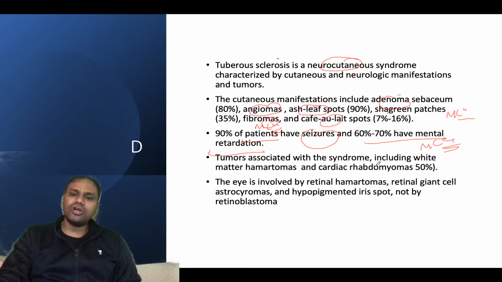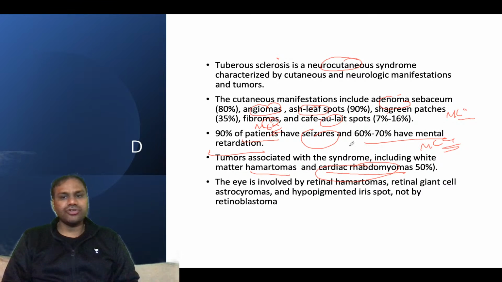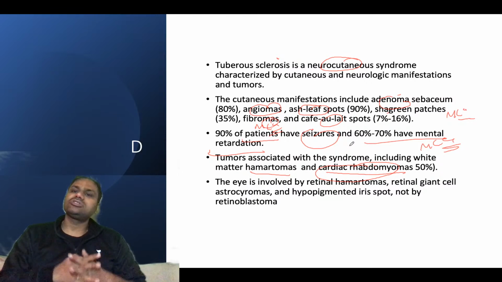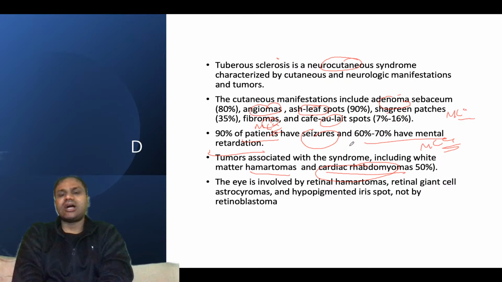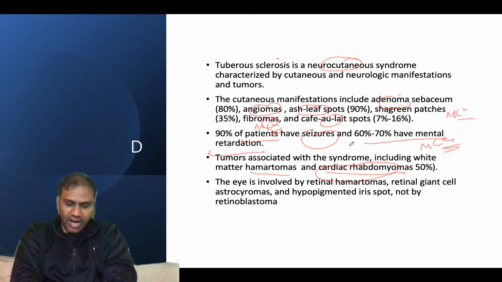Tumors associated with the syndrome include white matter hamartomas and cardiac rhabdomyomas. So most commonly it is cardiac rhabdomyomas, which you need to remember, okay. The white matter hamartoma can also be associated with tuberous sclerosis, but in tuberous sclerosis the most important thing to remember is cardiac rhabdomyoma, okay. You need to remember different manifestations